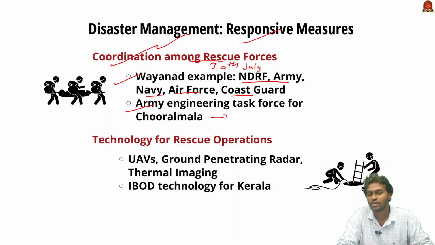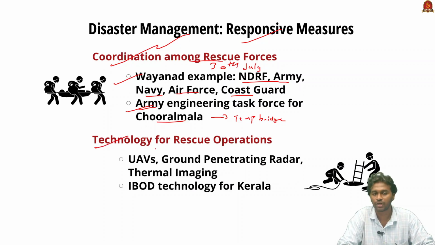operation, and they built a temporary bridge to connect Churalmala with the rest of the world, because Churalmala was destroyed in the flash flood caused by the river, and it was isolated, and it wasn't possible for the forces to carry out relief operations in Churalmala. Therefore, the Army Engineering Task Force was deployed, and they constructed a bridge within a very short time, and reconnected Churalmala with the rest of Wayanad.